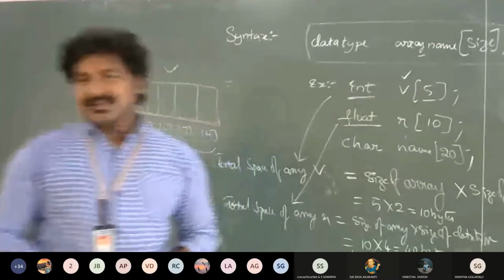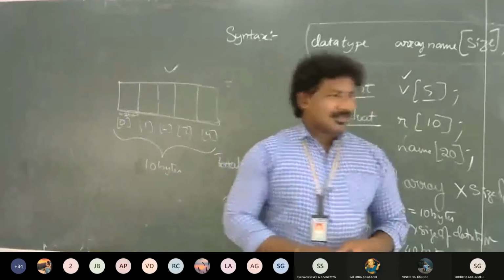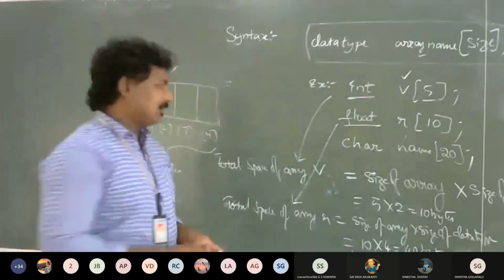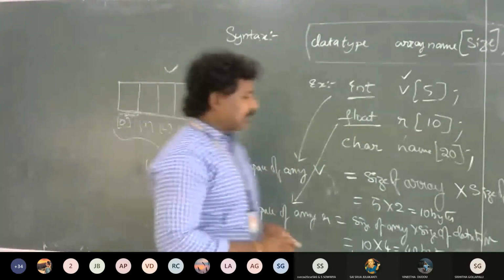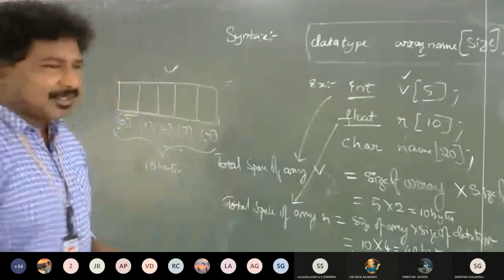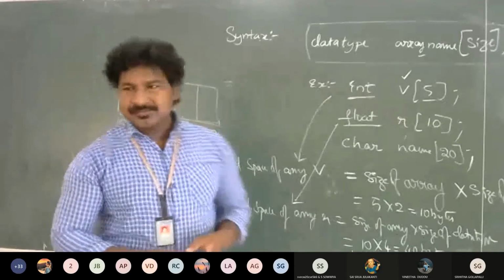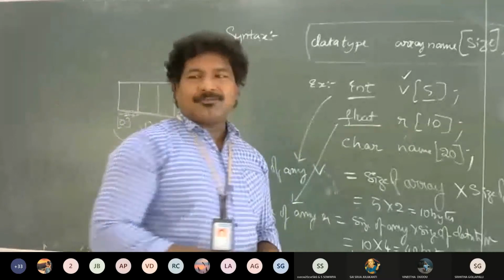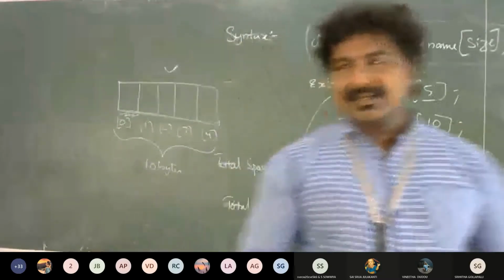What is that? The total size of the array R is equal to size of the array into size of the data type. Size of the array is 10 and size of the data type, that is float, is 4. So 10 into 4, that is 40 bytes. Please write the units, they are bytes.